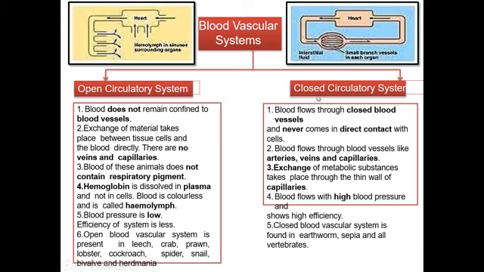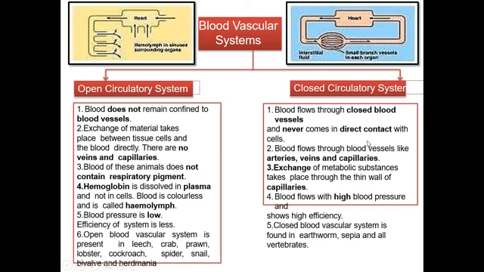In the closed circulatory system, blood flows through closed blood vessels and never comes in direct contact with the cells. That means in the closed circulatory system there is a presence of blood vessels, and the blood flows through these vessels and never comes in direct contact with the cells.